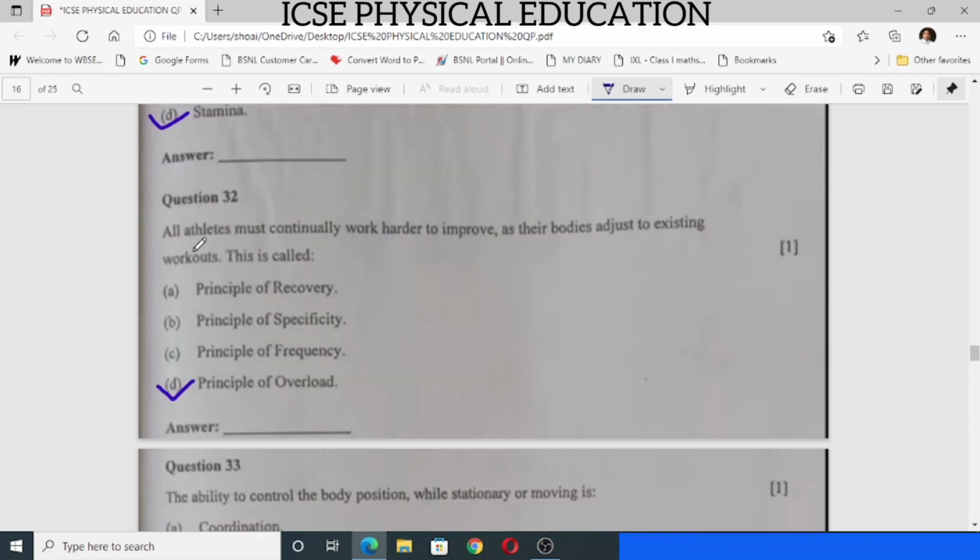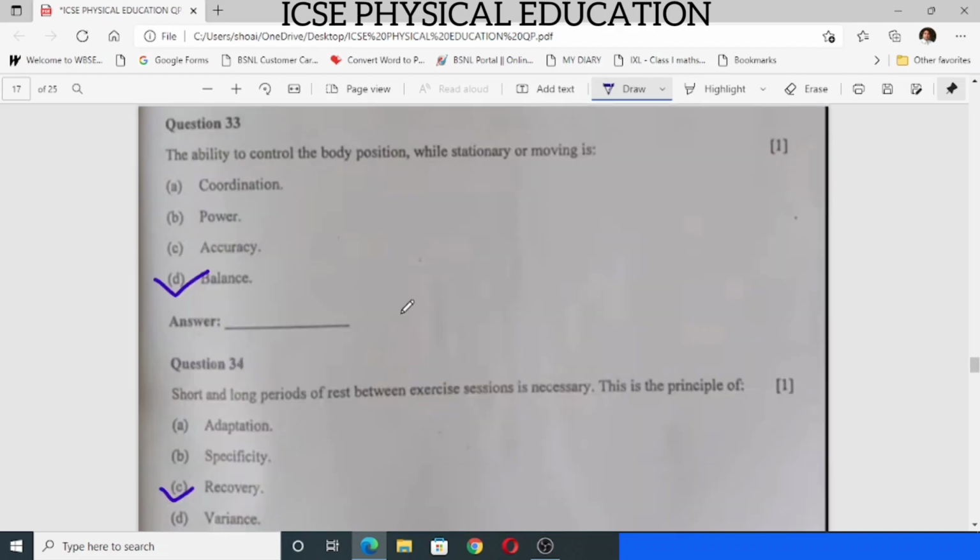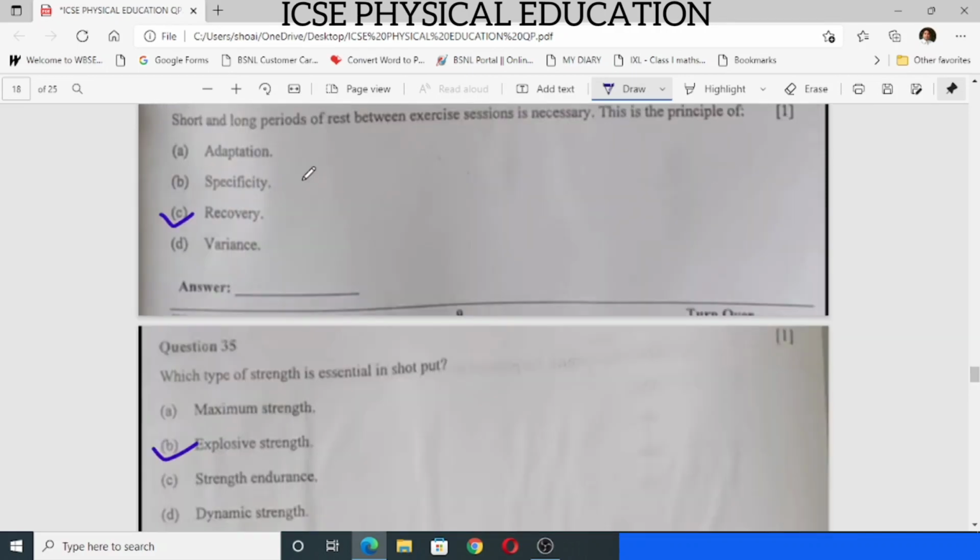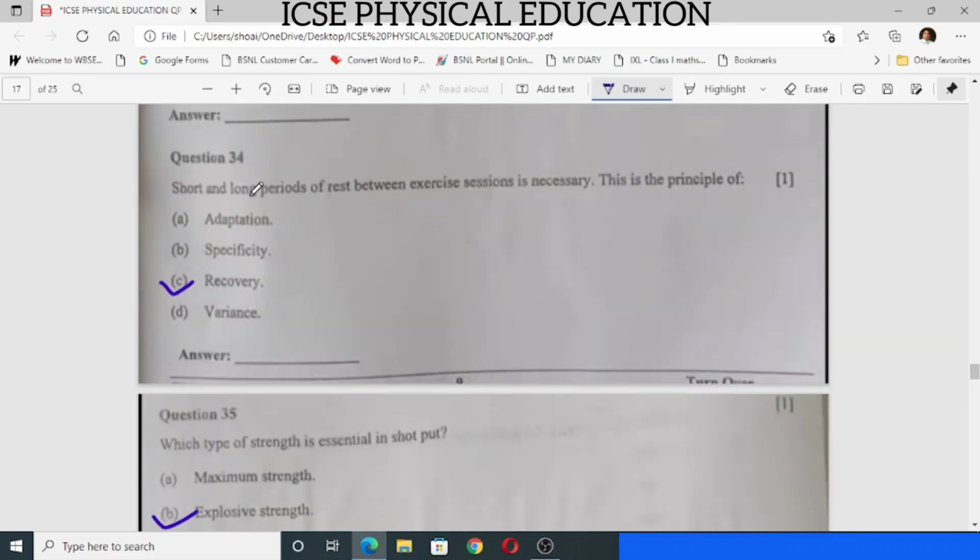32, all athletes must continually work harder to improve as their bodies adjust to existing workouts. This is called principle of overload, D. Question number 33, the ability to control the body position while stationary or moving is balance. 34, short and long periods of rest between exercise sessions is necessary. This is the principle of recovery.